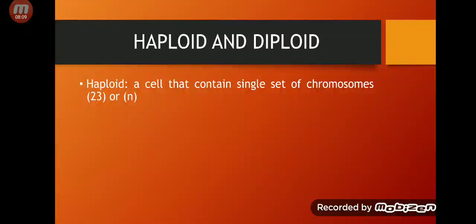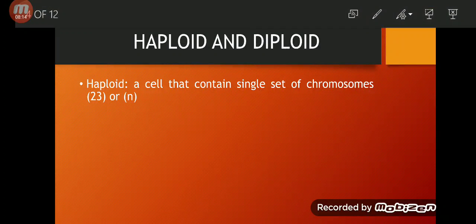So a cell which has 23 chromosomes is called haploid, or we say it has n number of chromosomes. N is equal to 23. Haploid: 23 chromosomes, or n number of chromosomes.